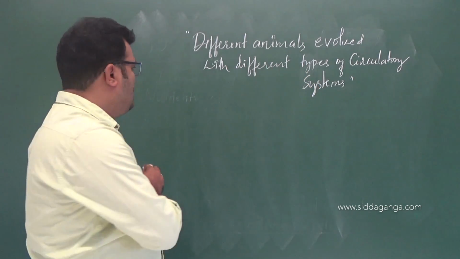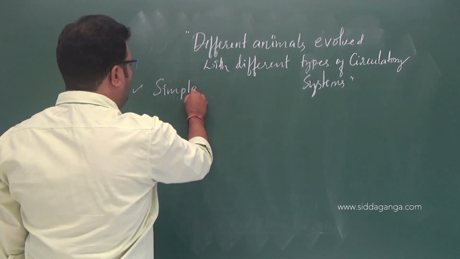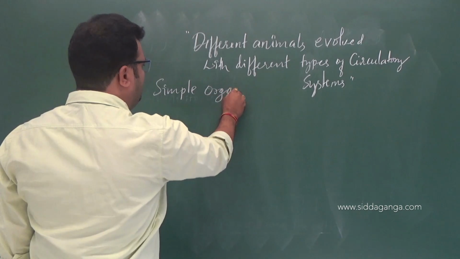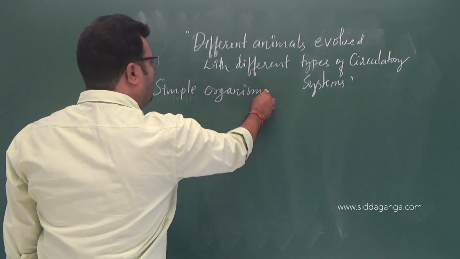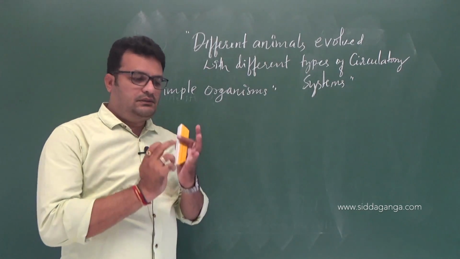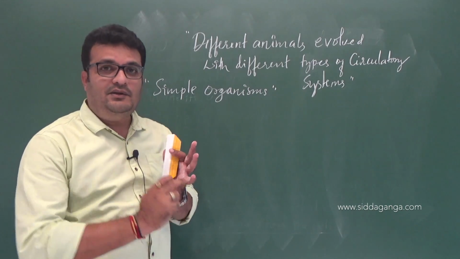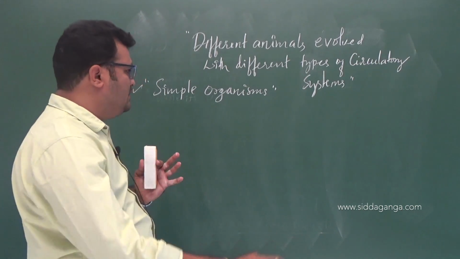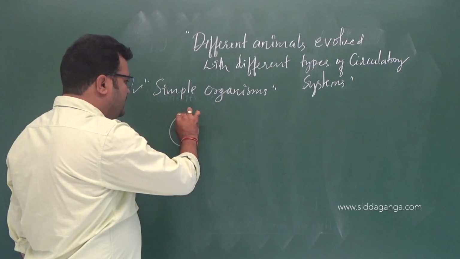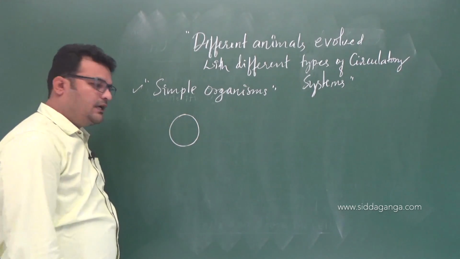For example, if we talk about the simple organisms, right? If you take simple organisms, even a unicellular organism, I will tell you separately, consider a unicellular organism, right?